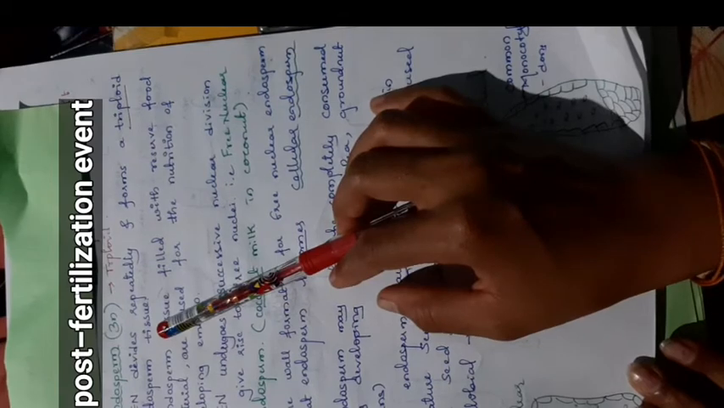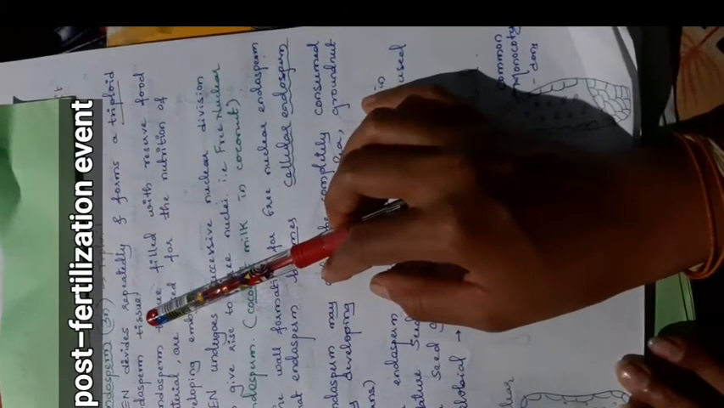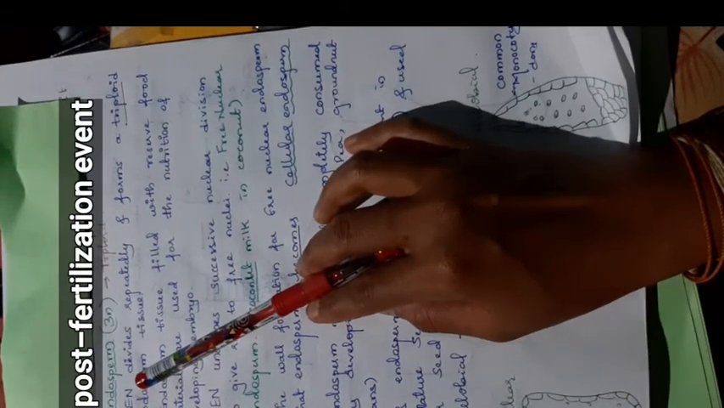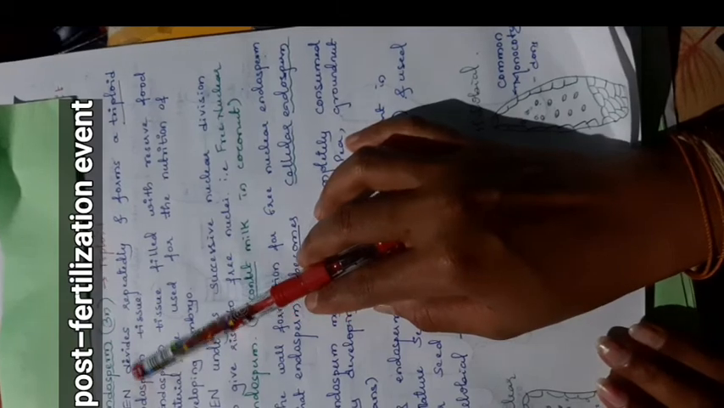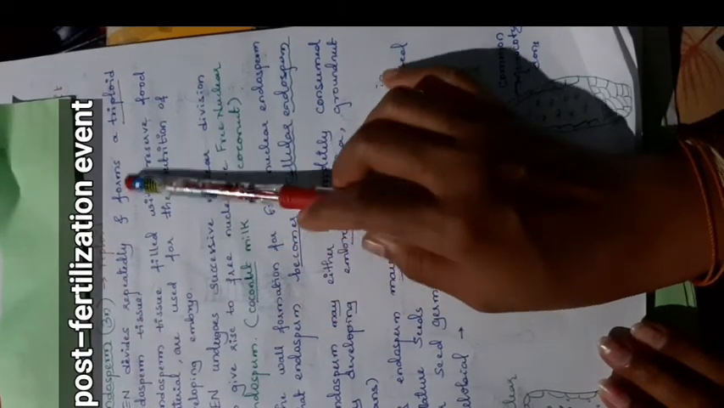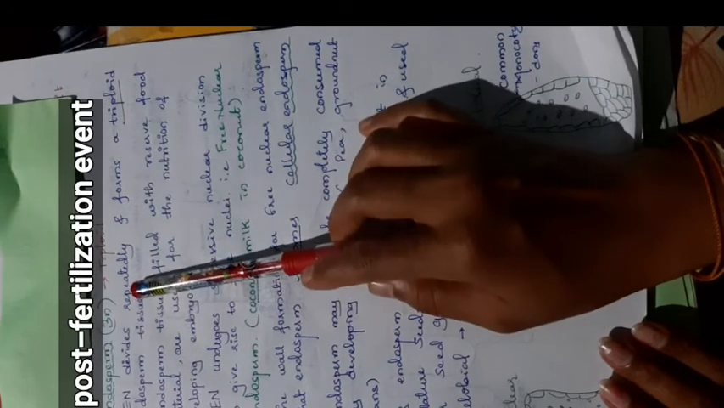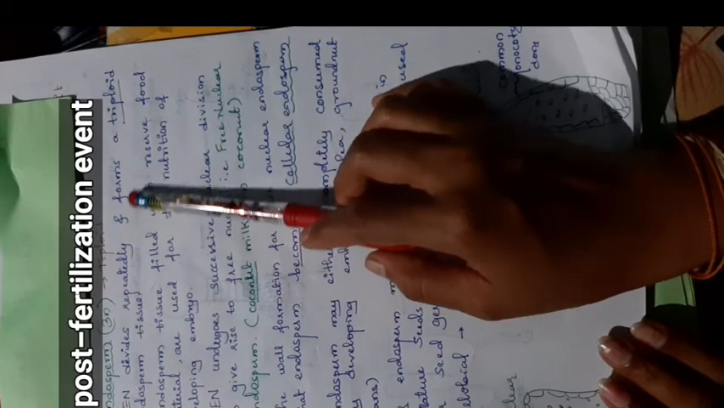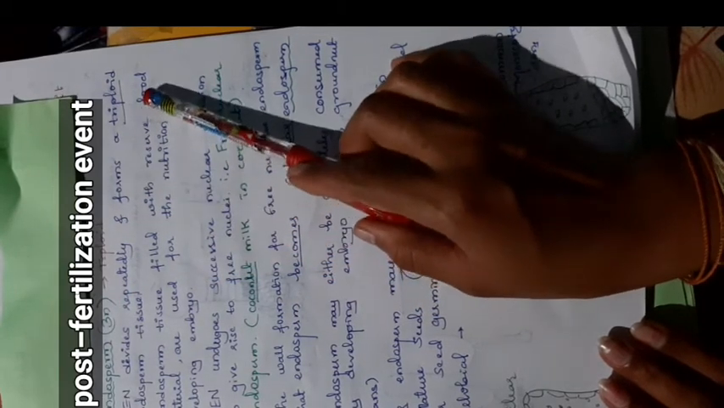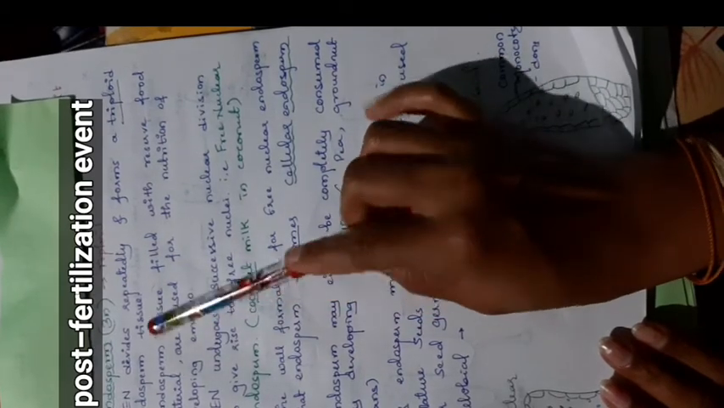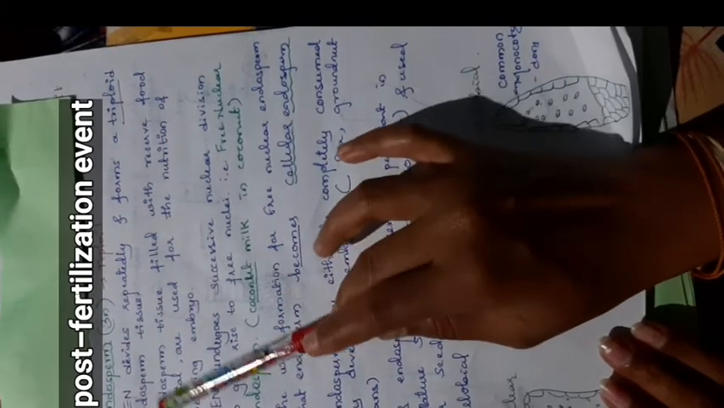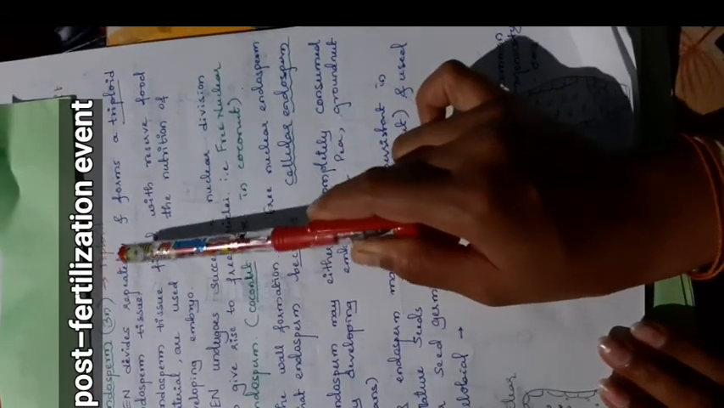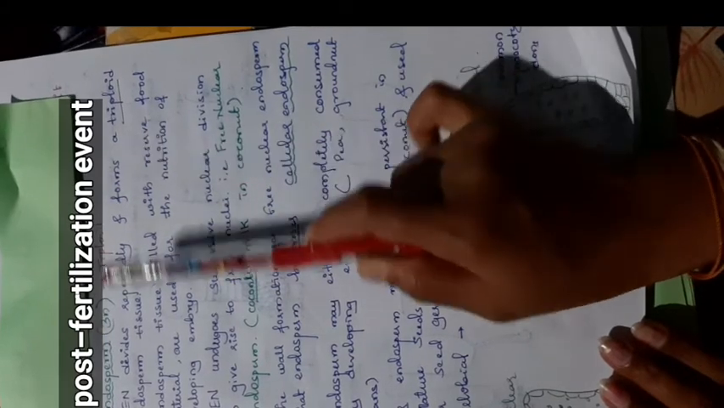After the triple fusion, the primary endosperm nucleus is a single cell with only a single nucleus, which undergoes repeated divisions. Here division means mitotic division, not meiotic division, and later it forms a triploid endosperm tissue. Tissue means a group of cells, but the primary endosperm nucleus has only a single nucleus. After a series of repeated divisions we can see the tissue.